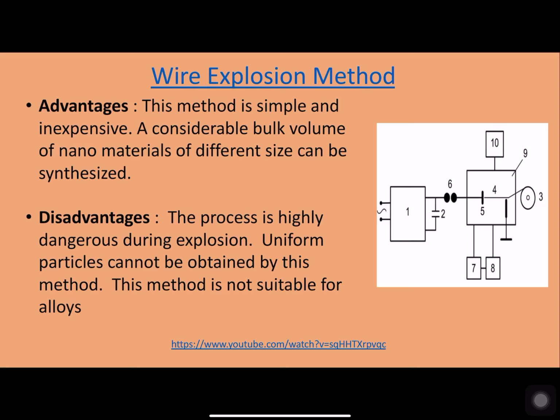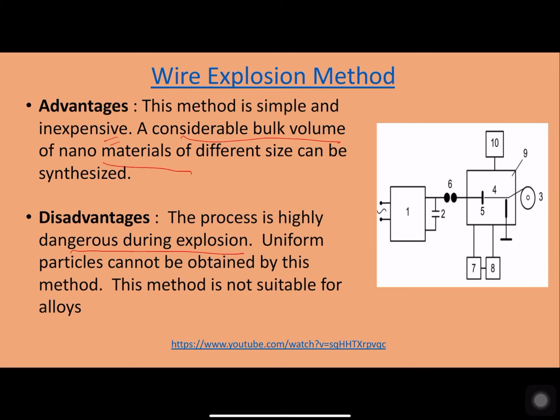Now the advantage of this method is that it is quite simple, and of course it can be considered inexpensive, and simultaneously a considerably bulk volume of nanomaterials can be prepared with different sizes by this method. While there are some disadvantages of this method, the process involves a high explosion, so it is considered to be somewhat dangerous.